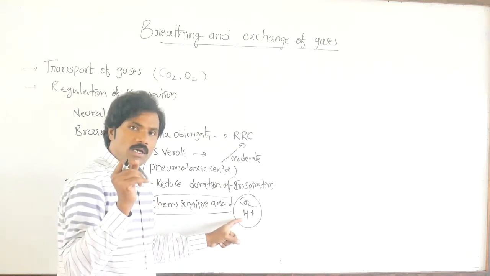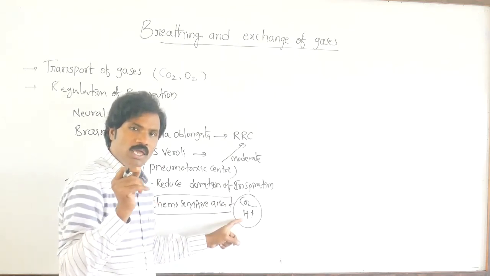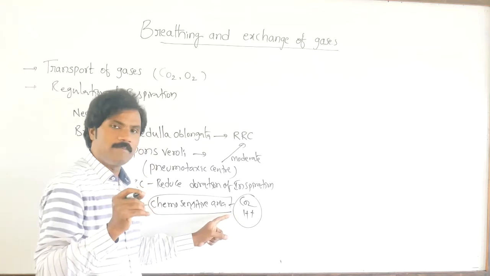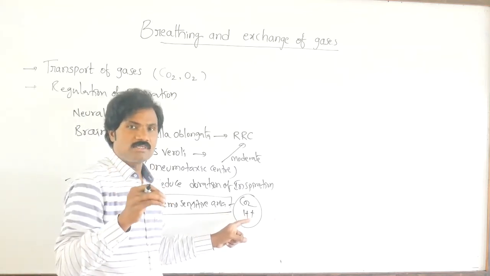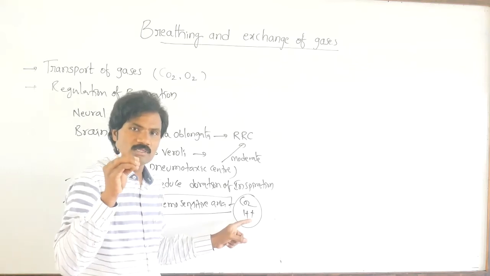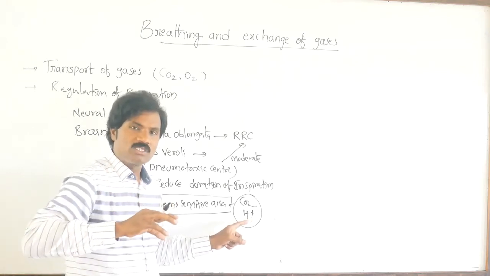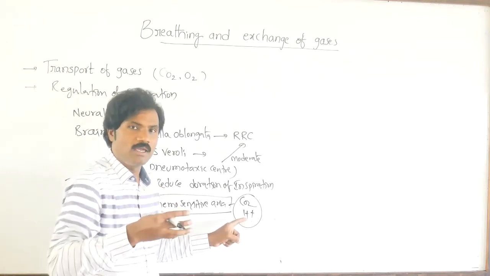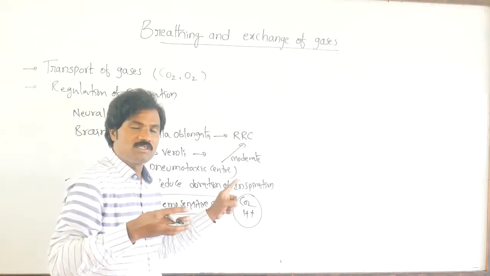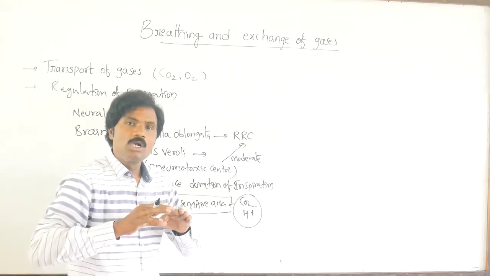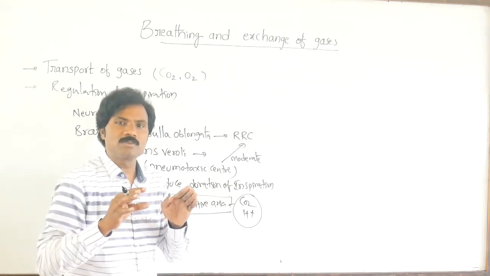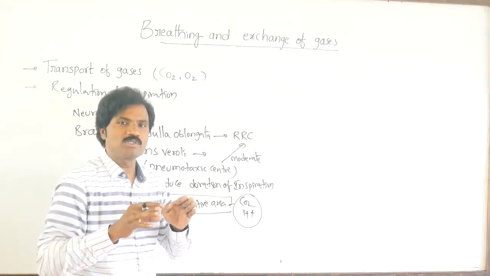So the chemosensitive area recognizes the carbon dioxide as well as H plus ions. Whenever their concentration is high, immediately it sends signals to the respiratory rhythm center. Then the respiratory rhythm center eliminates the extra concentration.